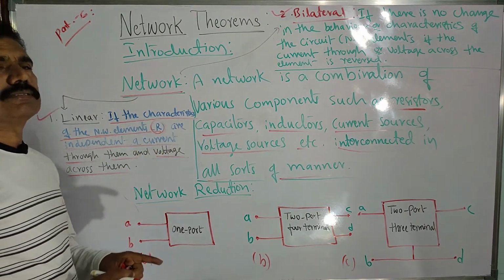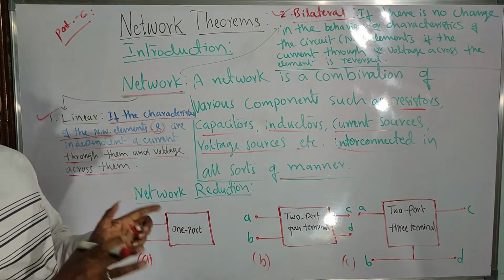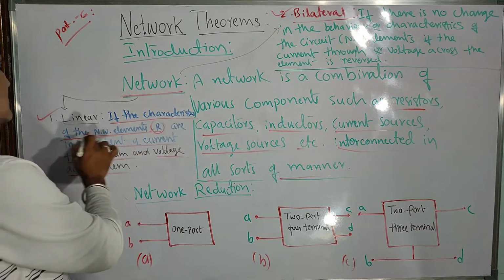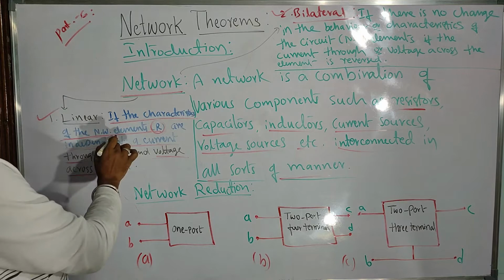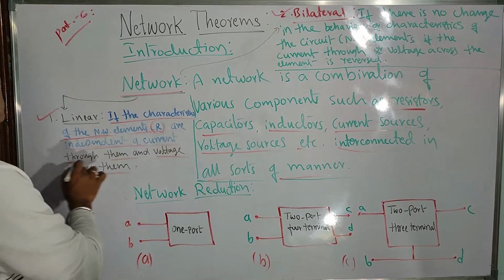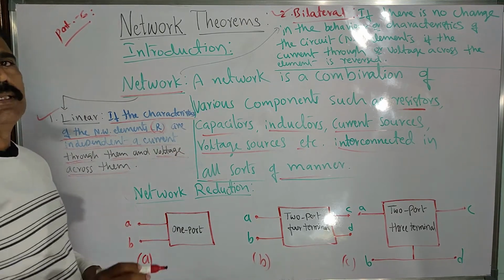Then that network is said to be linear. It is behaving in a linear manner. Linear network. Clear? Let us follow once again. If the characteristics of the network elements are independent of the current through them and voltage across them, it is called a linear network.